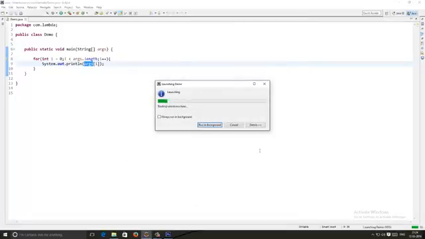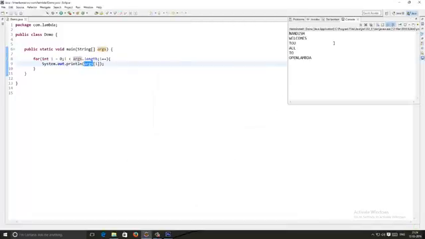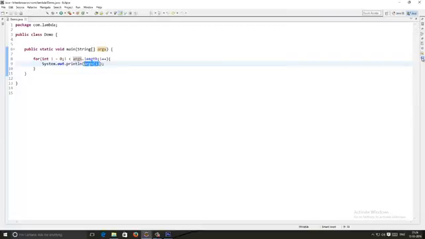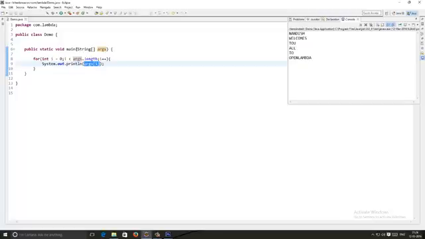So this is what I have. When I run this program, see what happens: whatever comes after a space is put into an individual element. So this is nothing but what we call command line arguments. Through the command we will be able to pass the arguments for the main method.